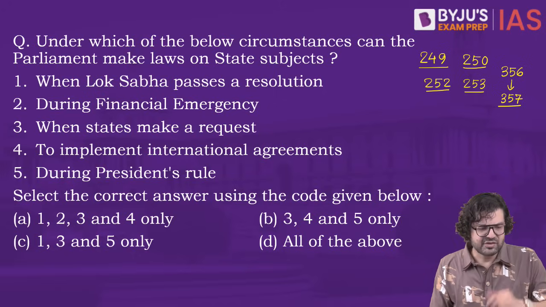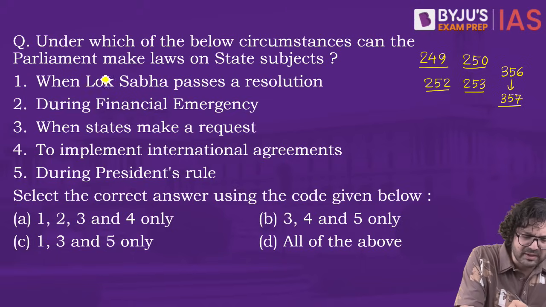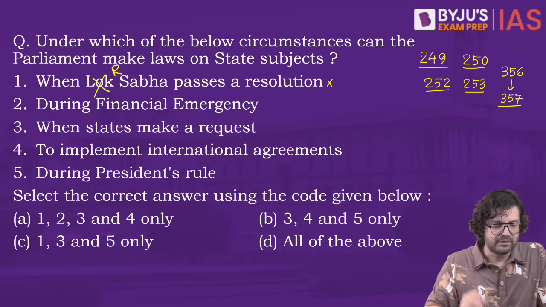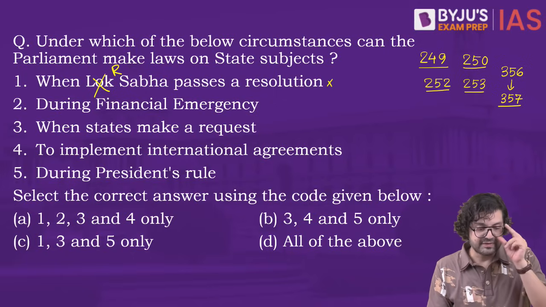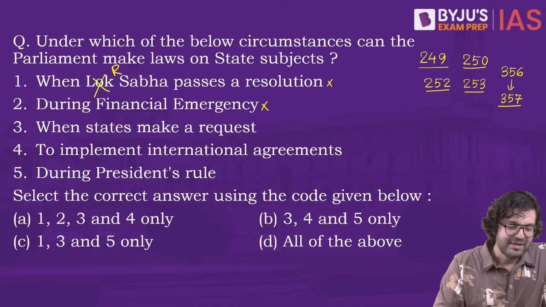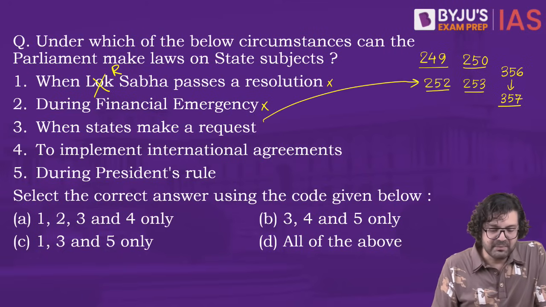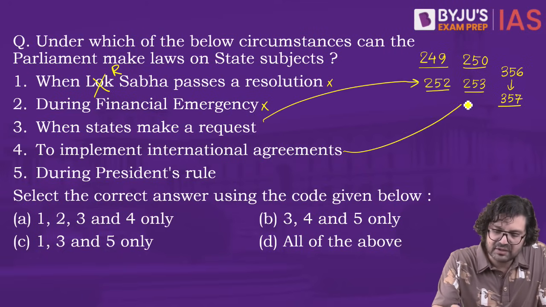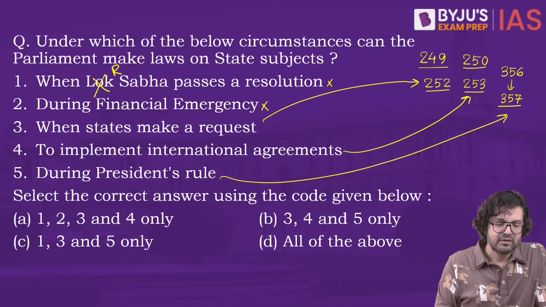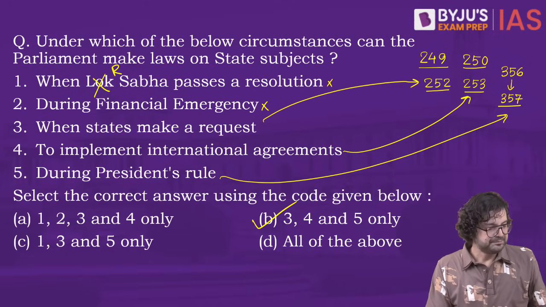These conditions. Let's check. When Rajya Sabha passes the resolution, so one is wrong. Remove it. During financial emergency, yes or no? Not really. This is also wrong. When states make a request, yes, of course, Article 252. To implement international agreements, yes, of course, Article 253. During President's rule, yes, of course, Article 357. So 3, 4 and 5. B is the right answer.